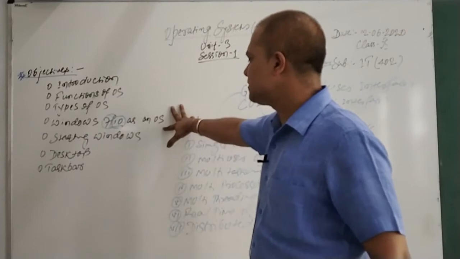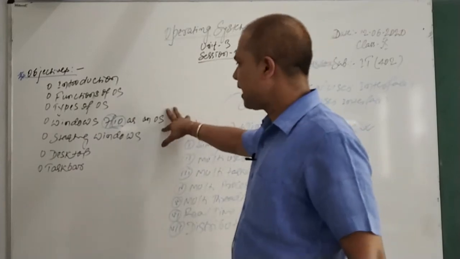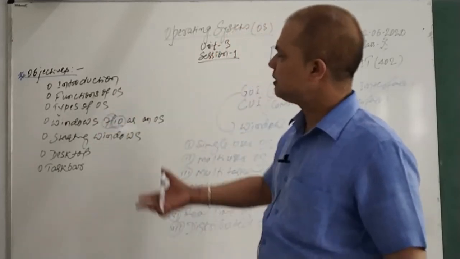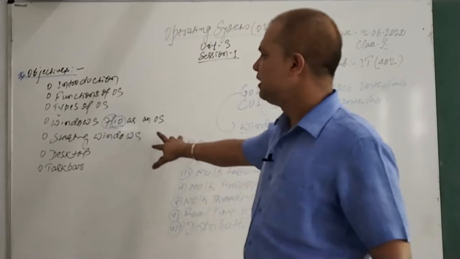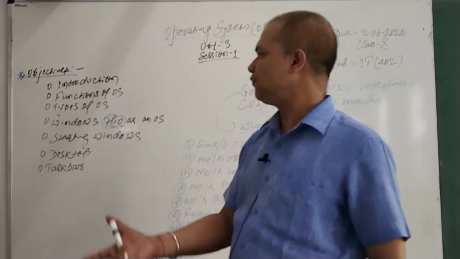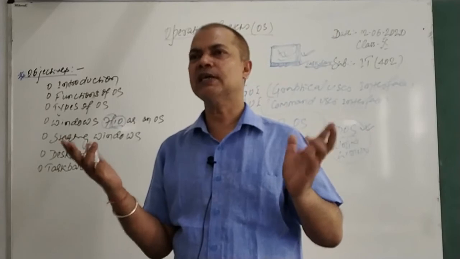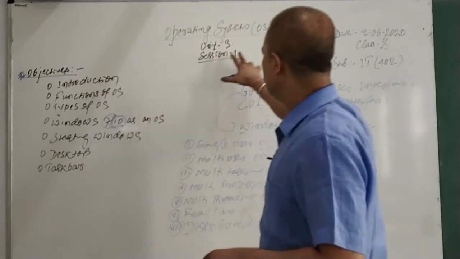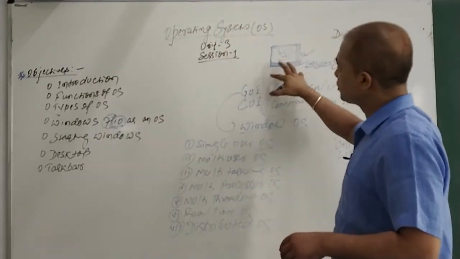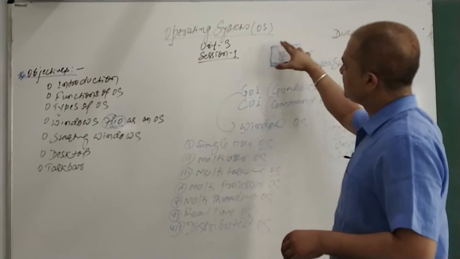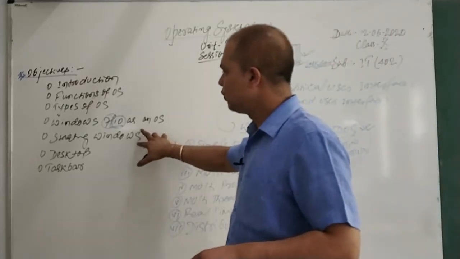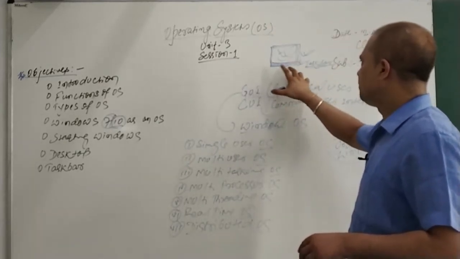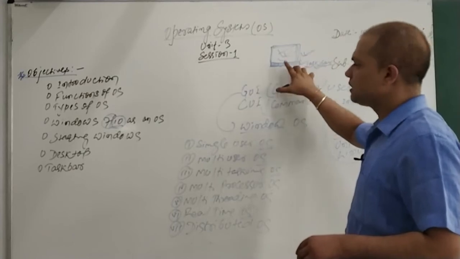And Windows is the operating system, a GUI based OS provided by Microsoft. 7 or 10, any you can take. Even if you have 7, you can work on 7. If you have 10, then we'll talk about 10. Starting Windows: simply switch on your computer, wait, you'll see two or three black and white screens, and after some time you'll see Windows loaded. Once Windows loads, you'll see a screen immediately on your computer, that is called the desktop. The desktop is the first screen that generally appears after loading the Windows OS. And the taskbar is a thin rectangular box that generally appears at the bottom of the desktop and through which you can manage the task.